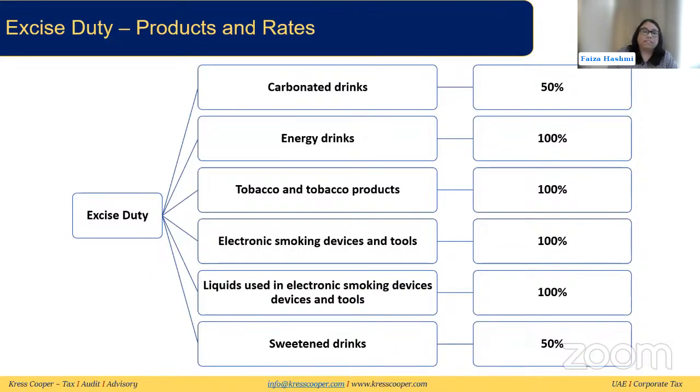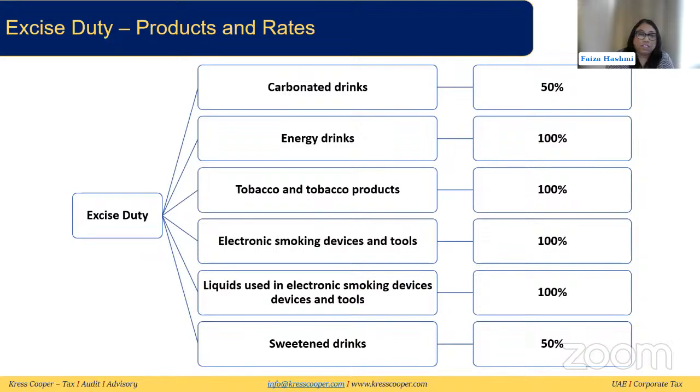For sweetened drinks, we discussed that if the drinks have any of the sugars or artificial sweeteners mentioned in standard 148 of the GCC Standardization Organization, or in the standard for sweeteners under the heading of standard 995, as part of the ingredients, then they are considered sweetened drinks. But certain drinks, such as those considered baby food, medical drinks, special dietary drinks, or drinks that contain more than 75% milk or milk-based substitutes, are not considered sweetened drinks. Again, alcohol-based drinks are also not considered sweetened drinks.